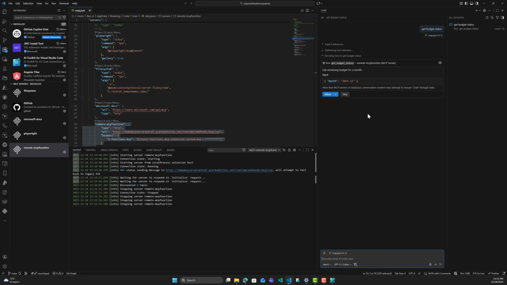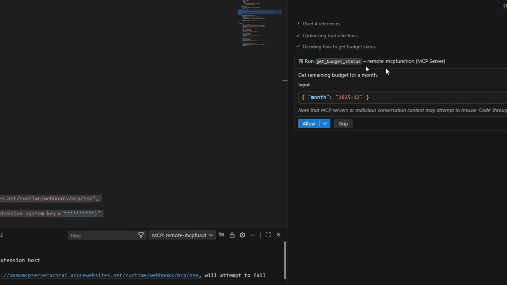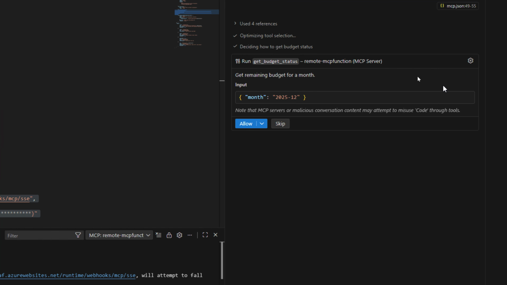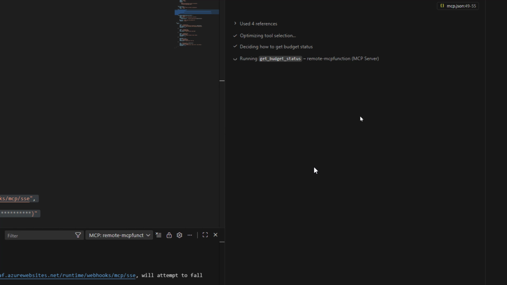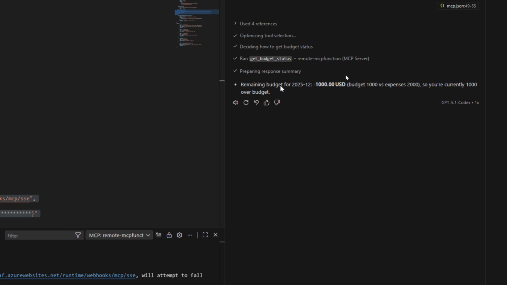And as you can see right here, it detected that we need to run get budget status using the remote MCP function. So it asks us if we want to run this command. I will hit allow, and it is running the get budget status right now, and here we will see the result in a few seconds. So the remaining budget for 2512 is $1,000, which is the budget that we have right now.